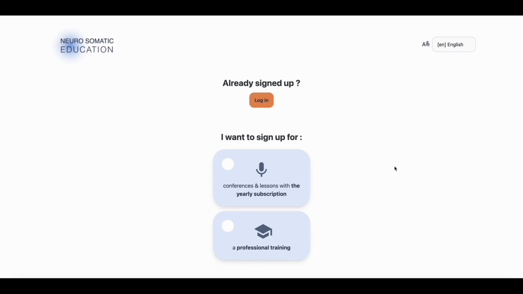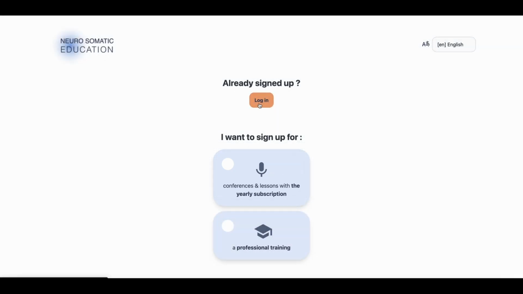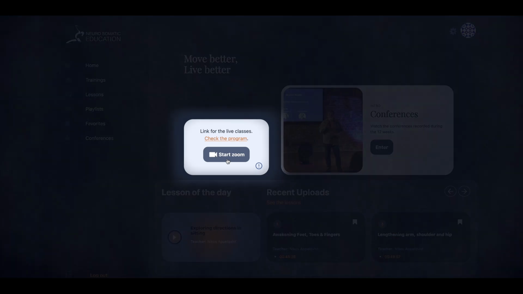When you arrive on the landing page of the platform, you can either sign up if you don't have a subscription, or you can simply log in here if you already have an account. You then arrive on the dashboard where you will find a link to log into the weekly lessons which take place on Mondays at 5:30.